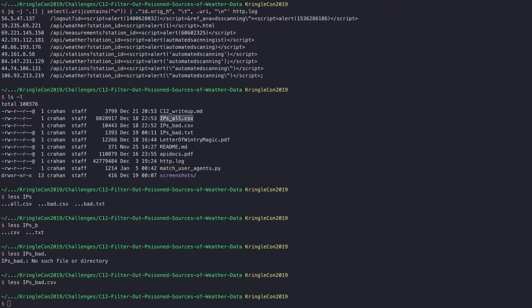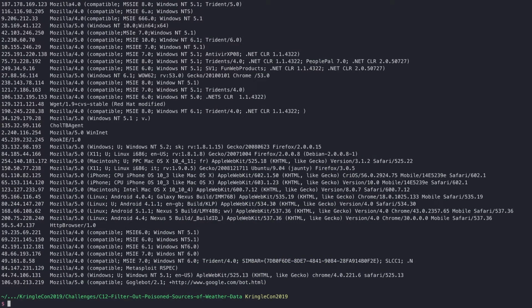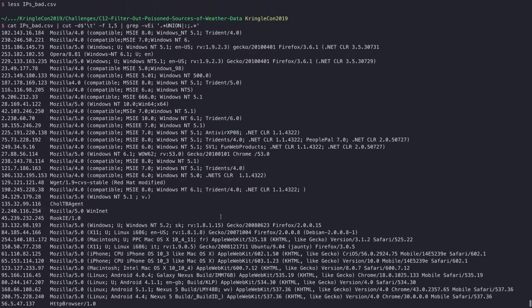Now, let's look at those user agents for those bad IP addresses. The way I'm going to do that is cut the contents of the IPs bad file, and then cut based on the tab delimiter. I'm going to just take fields 1 and 5, which is going to be the IP addresses and the user agents, and get rid of any of those user agent entries that were used for an exploit, which are going to contain union or the Shellshock attack. Not interested in those. I want to really look at the legitimate strings for user agents in there. So let's see what's in there.